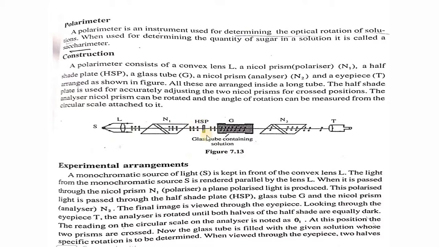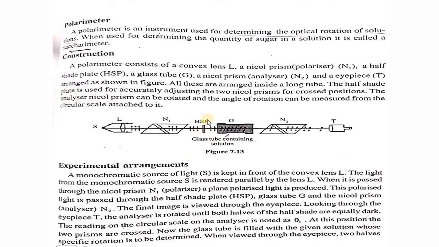And here one more thing is added at the instrument level, which we haven't discussed in the beginning, and this is called the half-shade plate. So normally a question will arise: why are we using this half-shade plate?